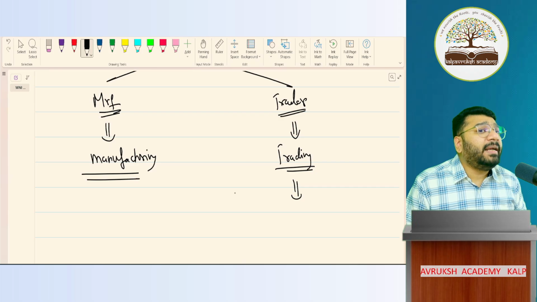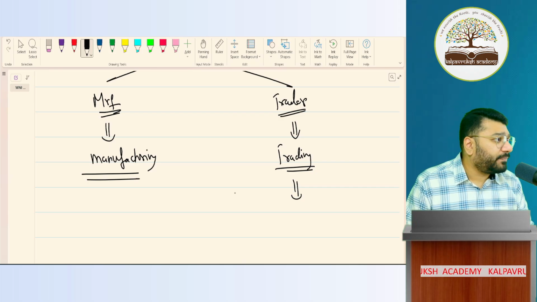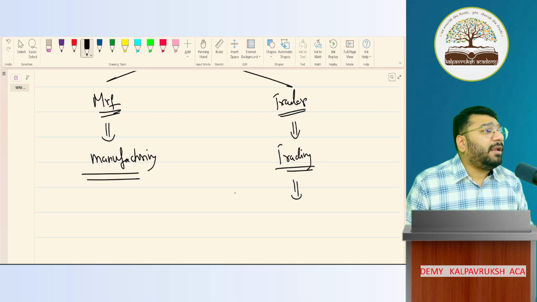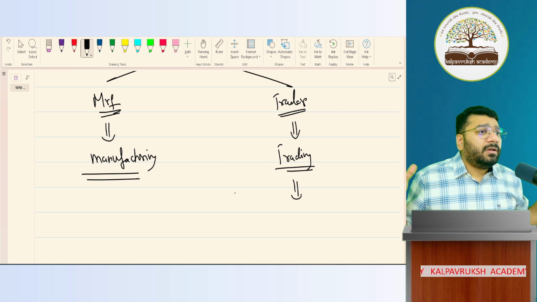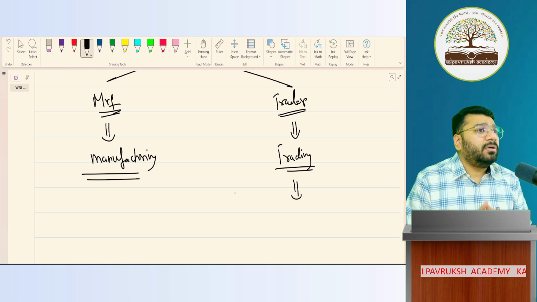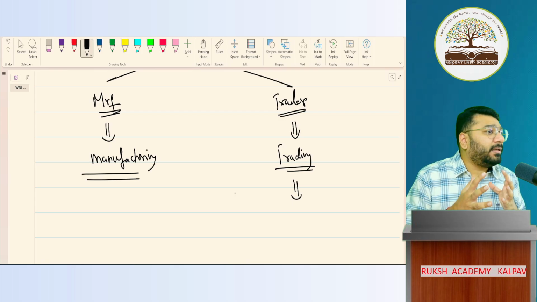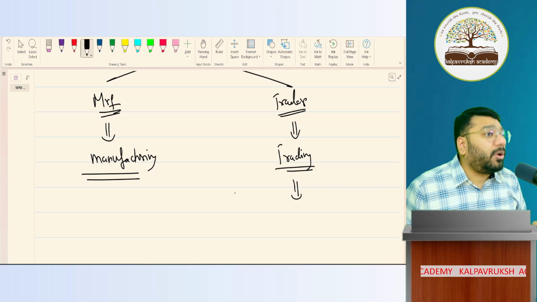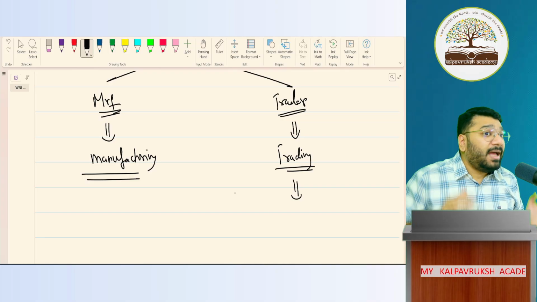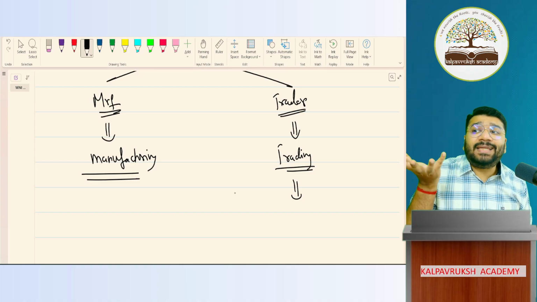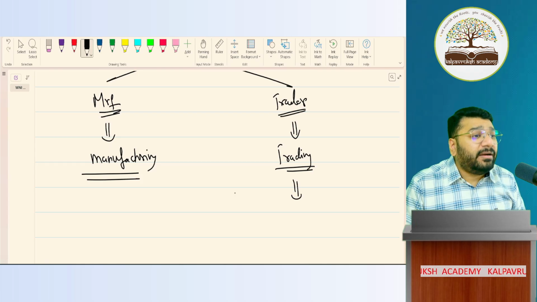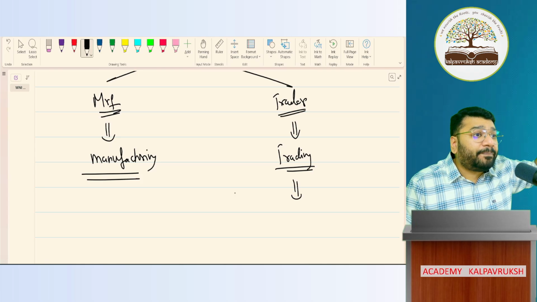Okay. Converting raw material into finished goods. Lovely. That's also right. Now, in simple layman language, what is manufacturing? Manufacturing means collecting all the required raw materials. You put them through a process. At the end of the process, a distinct, new product will emerge, which has its own features and characteristics, very different from the raw material.